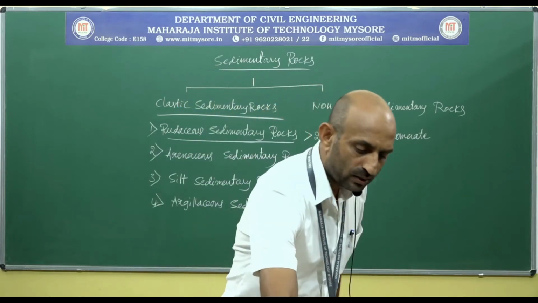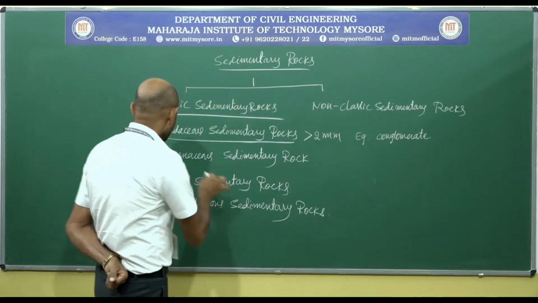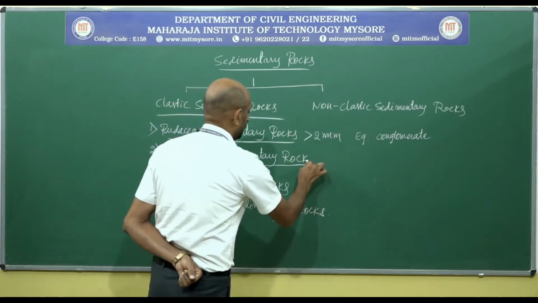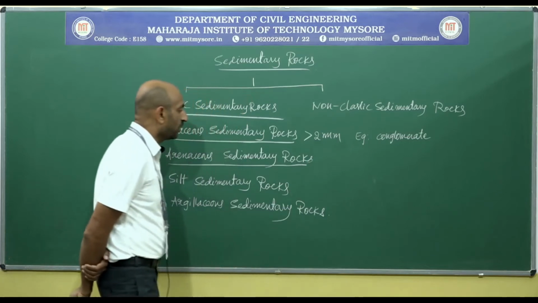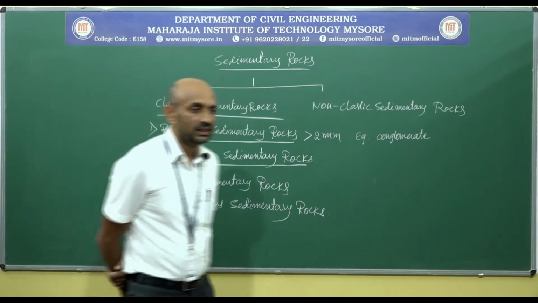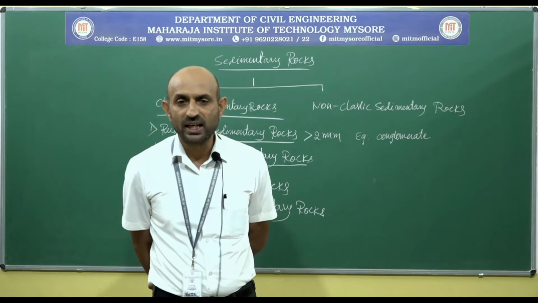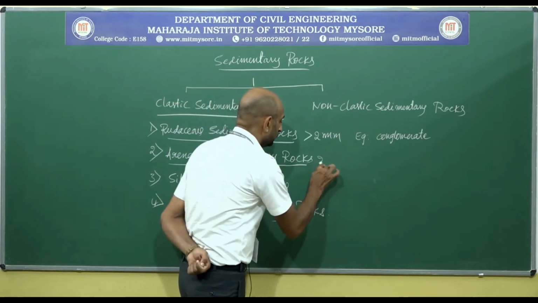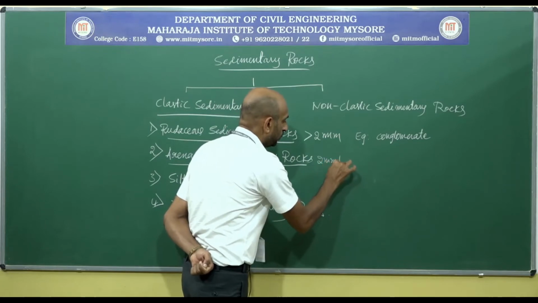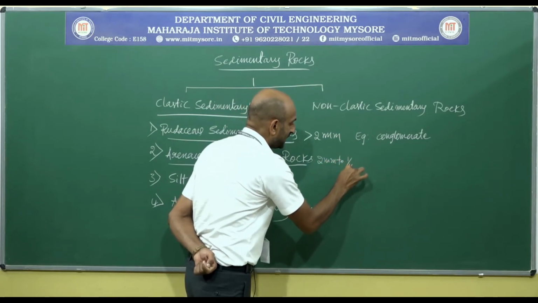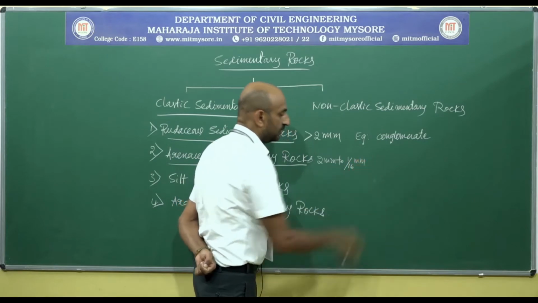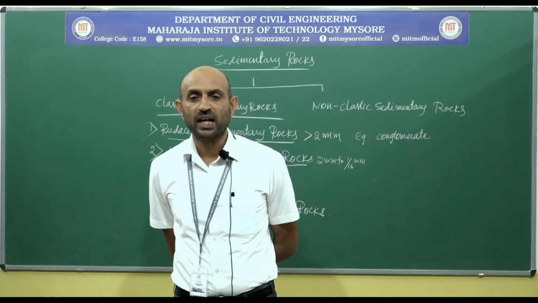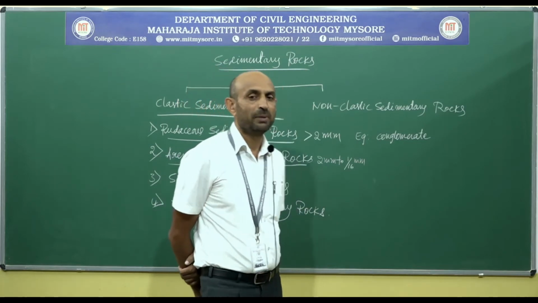The second one, secondly, arenaceous sedimentary rocks. What are arenaceous sedimentary rocks? If the grain size of the sediment lies between 2 millimeter to 1/16 millimeter, such sedimentary rocks are called by the name arenaceous sedimentary rocks.